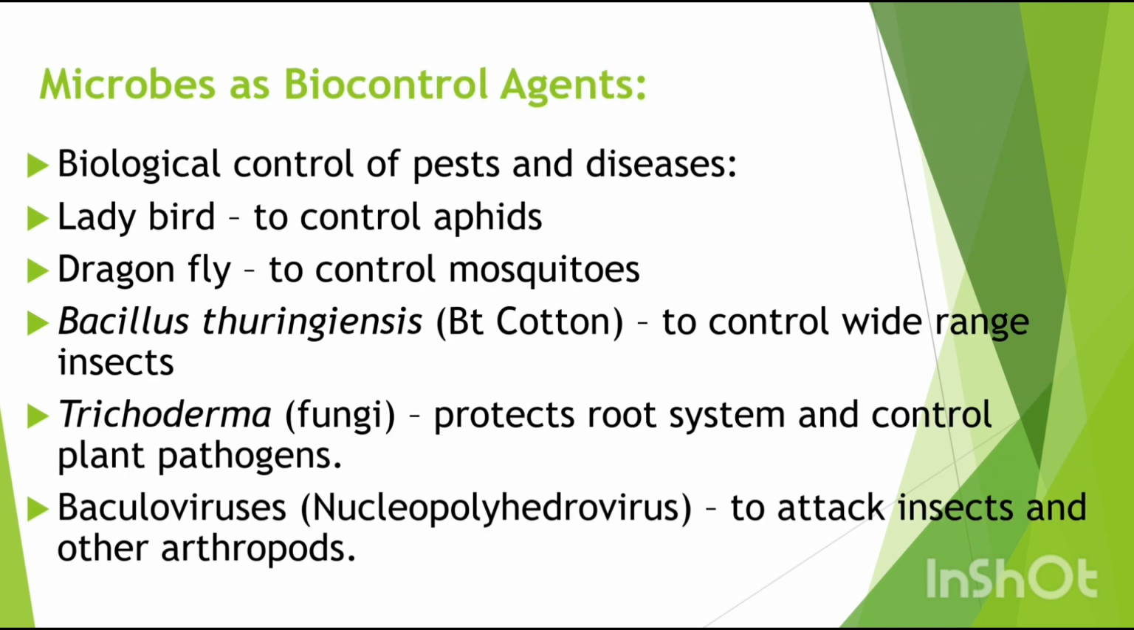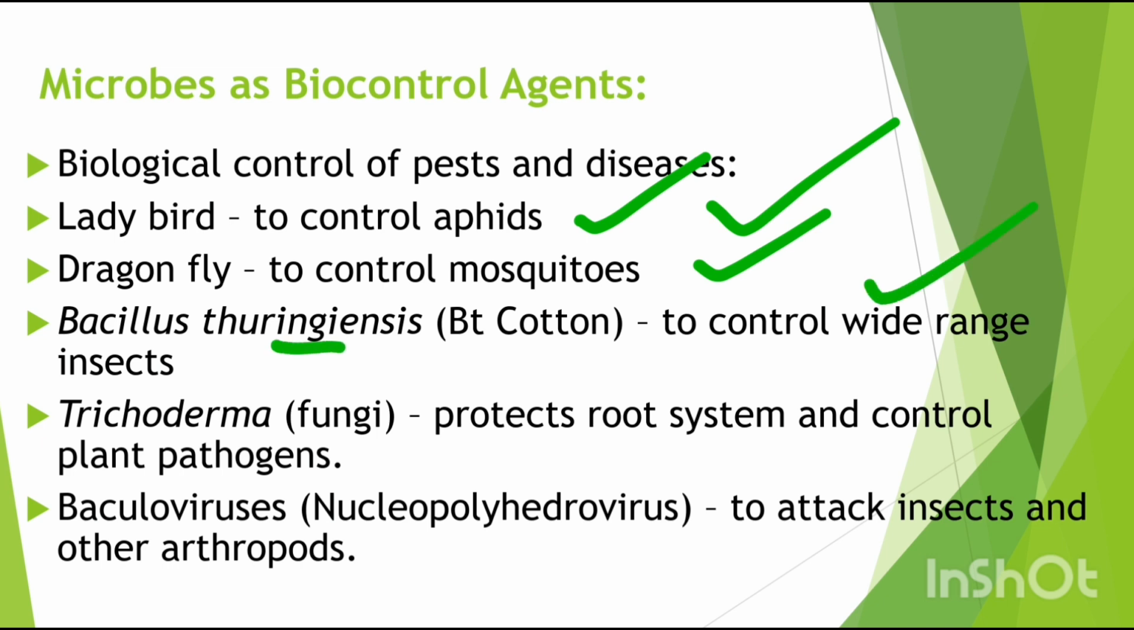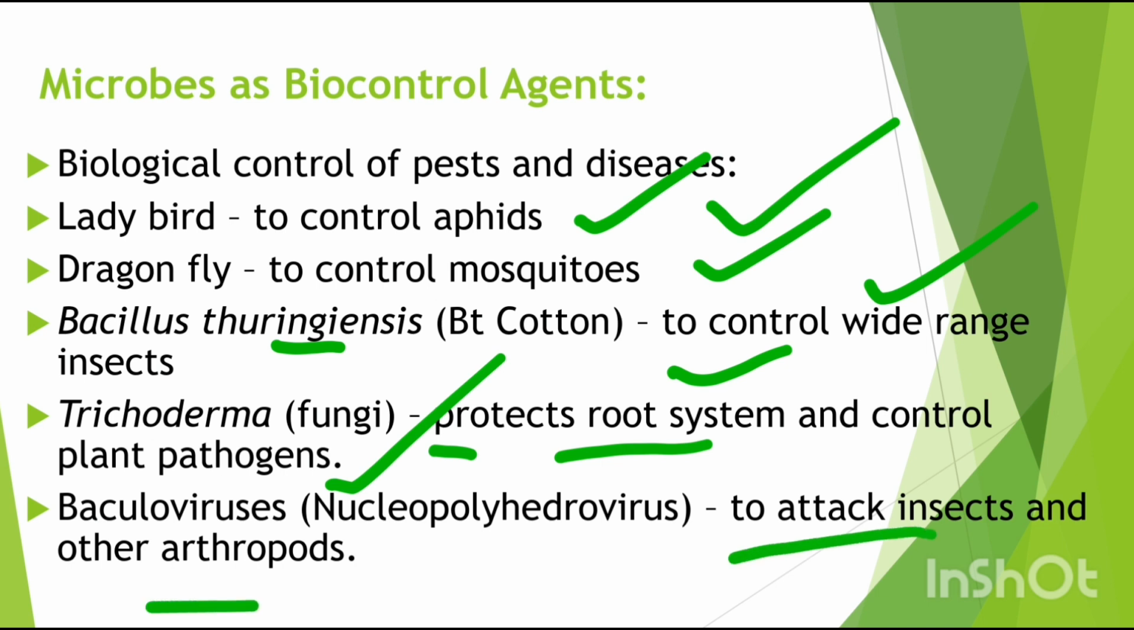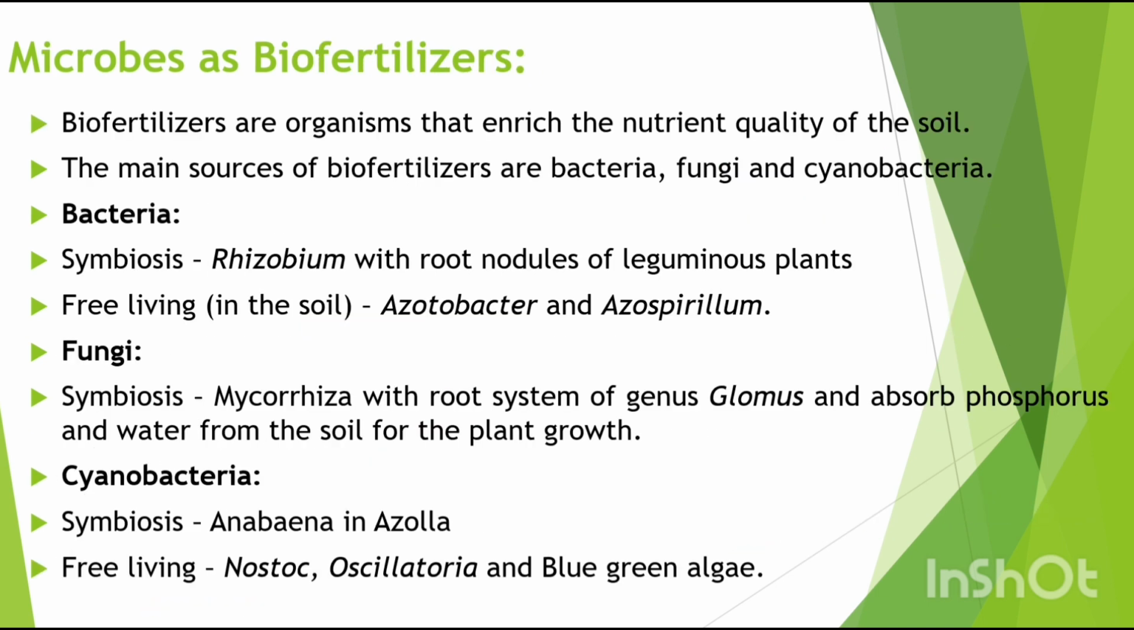Then, microbes as biocontrol agents. Biological control of pests and diseases, such as ladybird to control aphids, dragonfly to control mosquitoes, Bacillus thuringiensis to control a wide range of insects, Trichoderma fungi to protect the root system and control plant pathogens, and baculovirus to attack insects and arthropods.